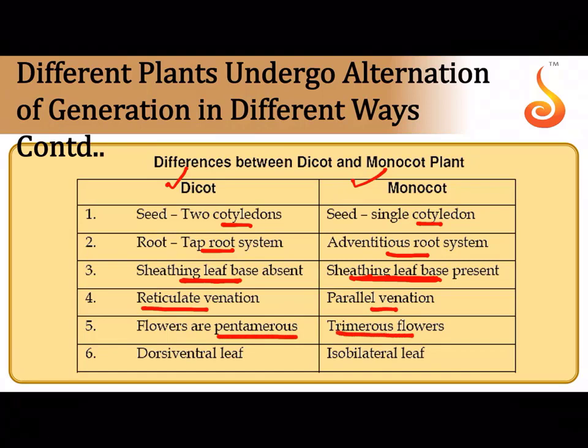The floral parts are in multiples of 5. The floral parts are in multiples of 3. The leaf can be clearly distinguished into an abaxial and an adaxial surface, dorsiventral leaf. The leaf is evenly exposed to sunlight on both sides, isobilateral leaf.